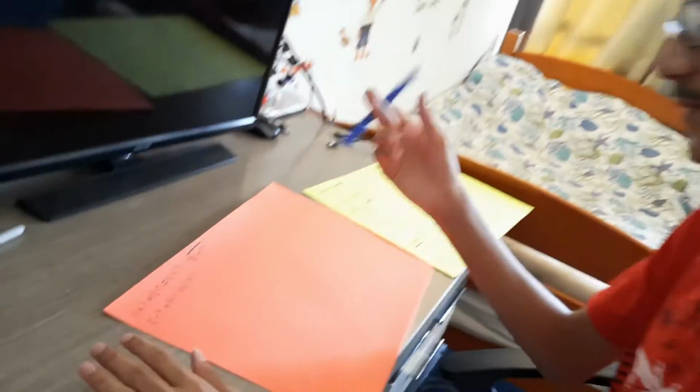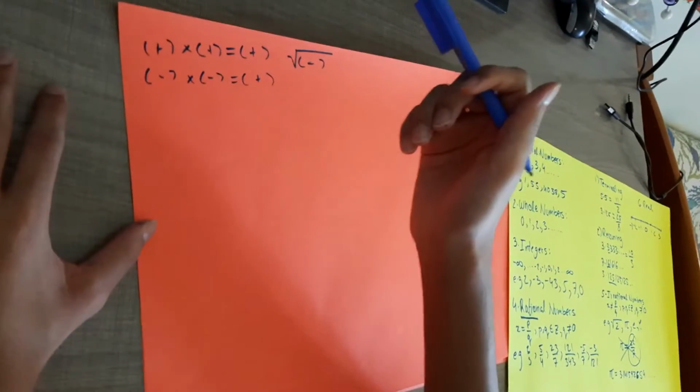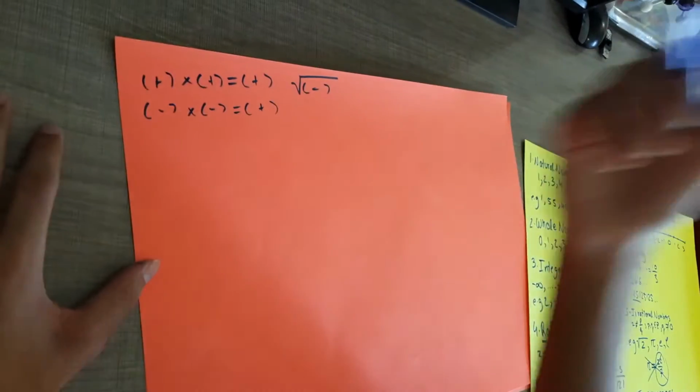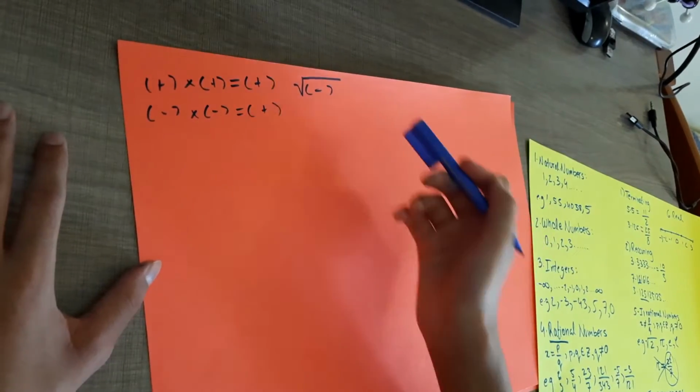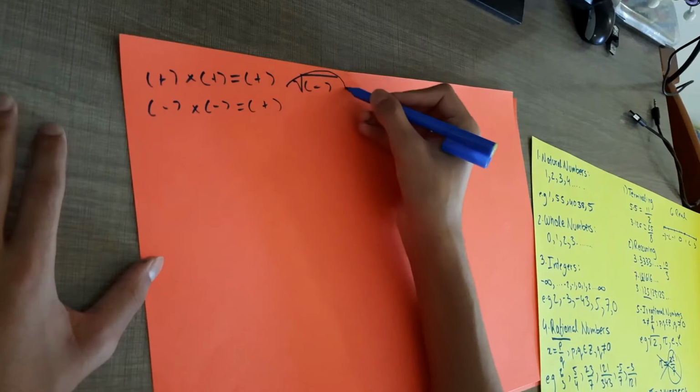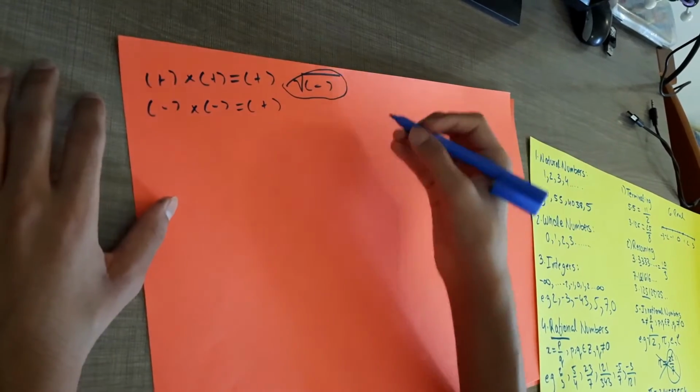But the interesting thing is we just proved that any positive number times any positive number is a positive number, and any negative number times any negative number is a positive number. So this just does not seem to exist. Let's take an example to exemplify what I'm trying to say.